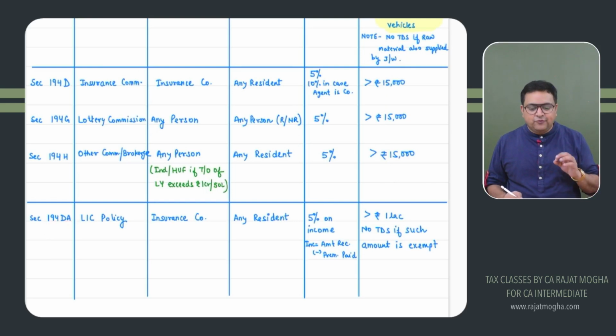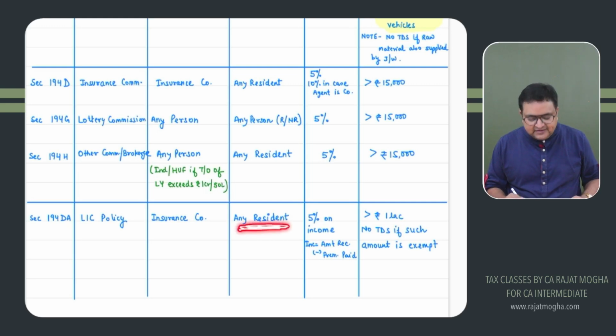194DA relates to whenever you get your LIC policy maturity. So whenever you get your amount from an LIC policy, then TDS would be deducted. Who would be deducting? The insurance company. This person is a resident who is receiving this amount on maturity. The rate of TDS would be 5%.